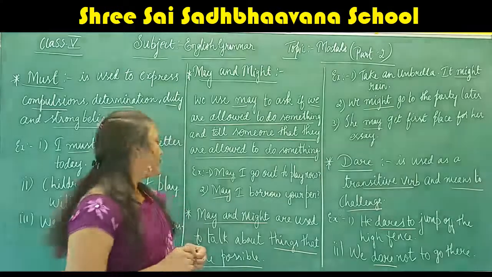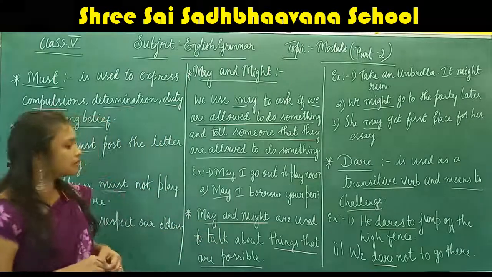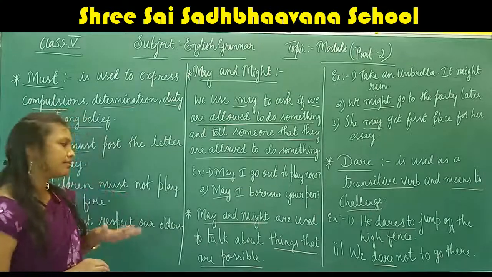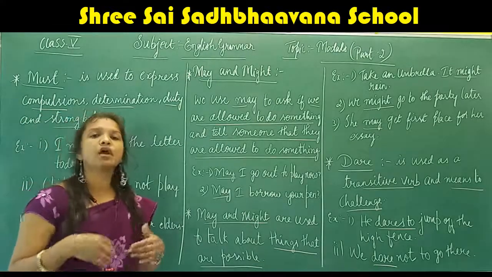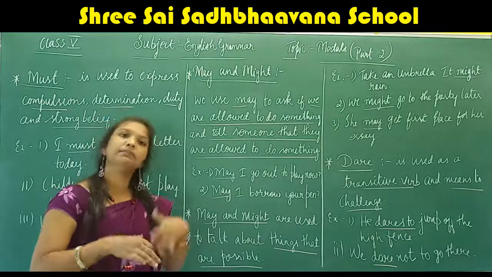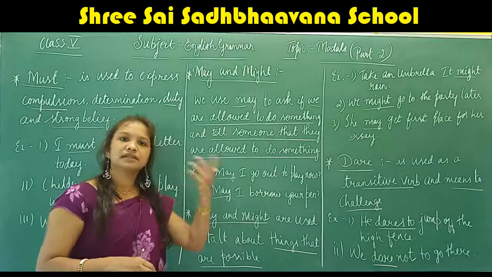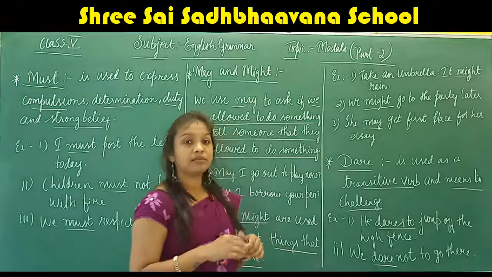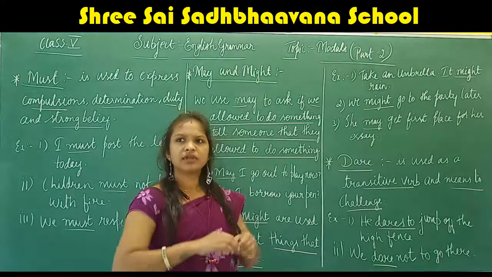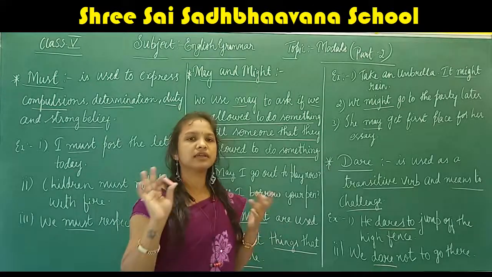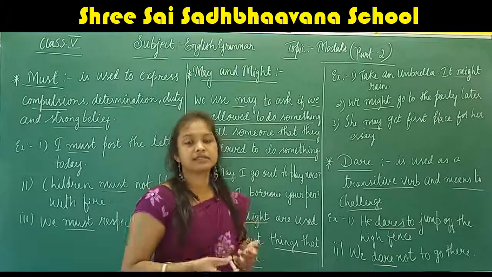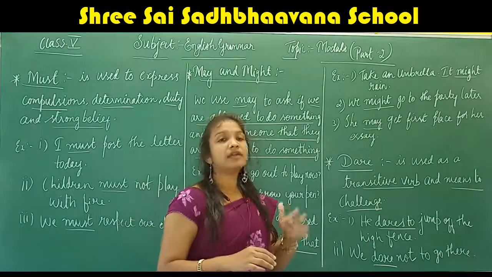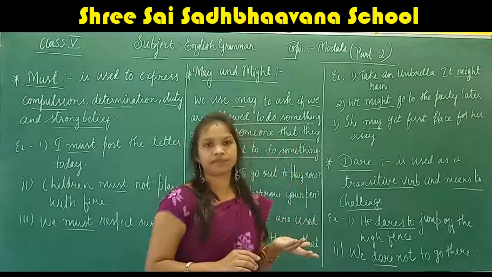Okay. Understood? Next, may and might are also used to talk about things that are possible. It might rain. So for example, take an umbrella, it might rain. Looking at the nature, looking at the environment, we can guess, we can predict. So here we are talking about the possibility.